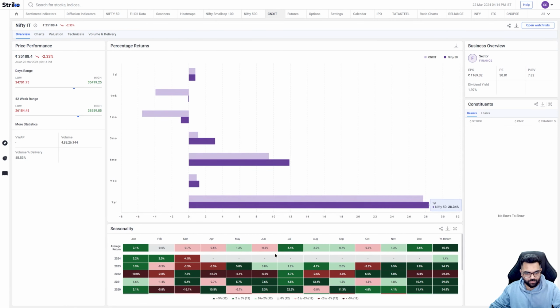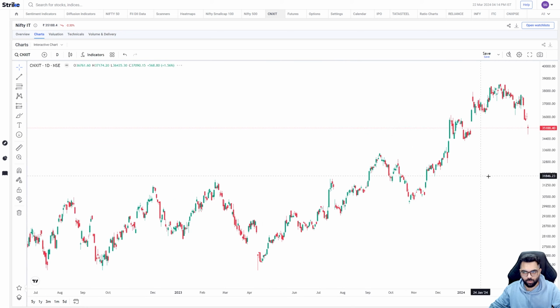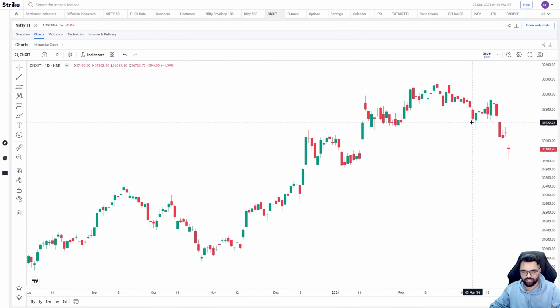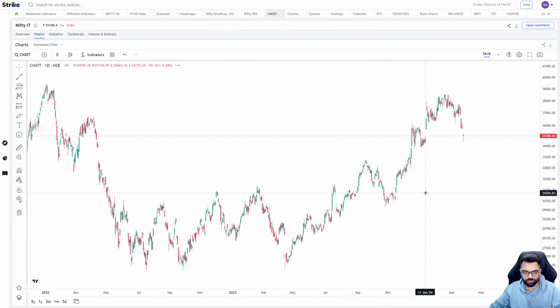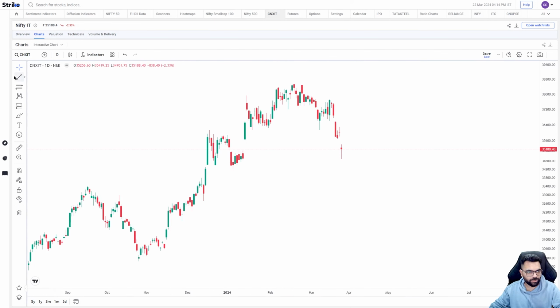So let's analyze this into further depth. First, going to the chart itself. We've seen weakness in the last few days. It looks like it has broken down a couple of important trend lines and moving averages. And for someone who is interested in patterns, it would also look like some kind of a head and